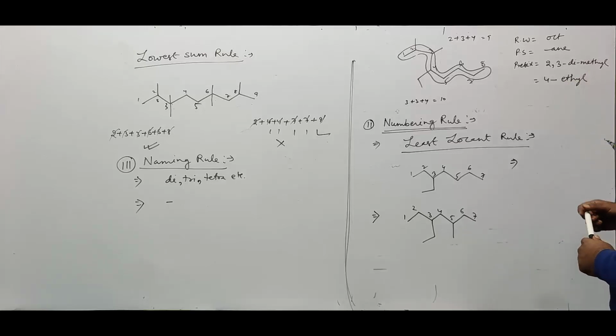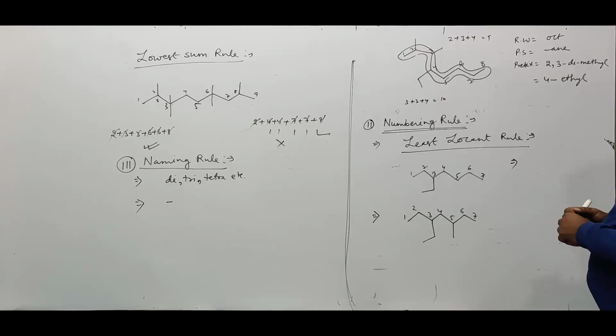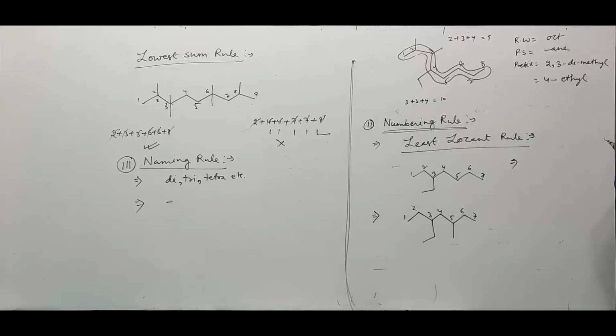If we write the name, E comes before M. So we should compare this E and M, because this is the primary prefix, and this will become the secondary prefix. According to the preference: primary prefix, secondary prefix, tertiary prefix, like that.